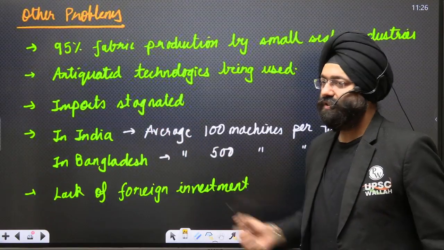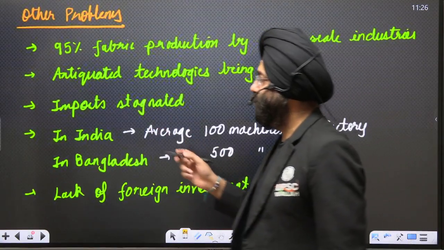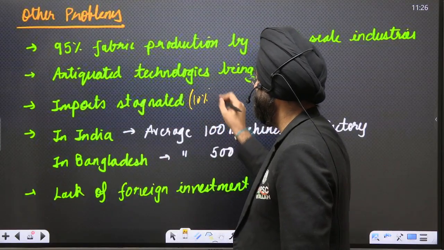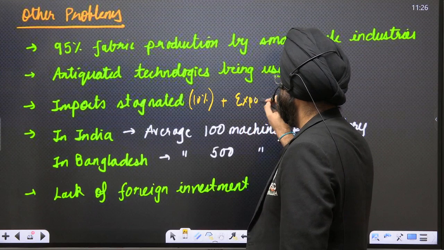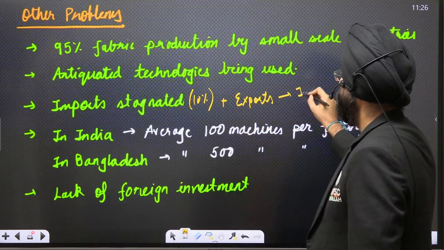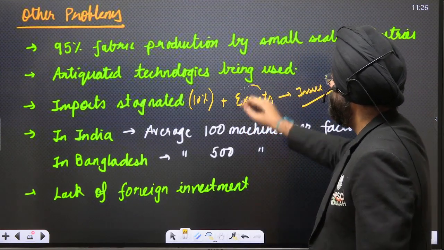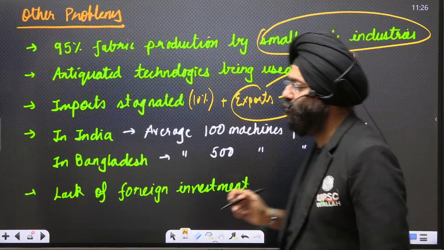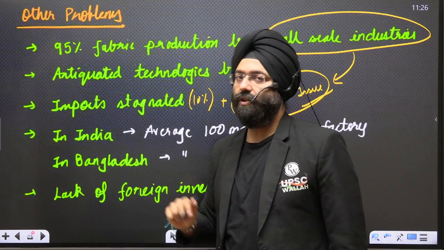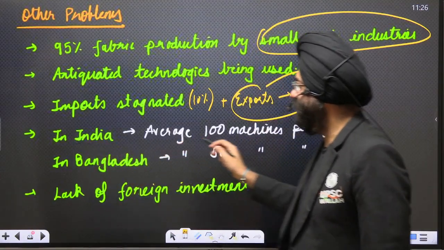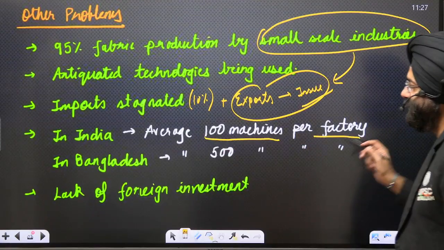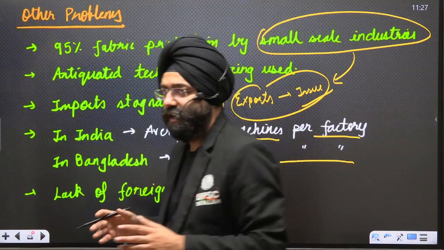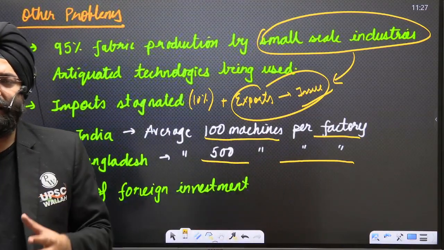Next, imports are stagnated in a way because 10% duty is being imposed, plus there is an exports issue, because the small scale industries that are producing are not matching the global standards. That is what creates an issue. In India, on average there are 100 machines per factory. In Bangladesh, there are 500 machines per factory. That means they are not small scale. They might be medium, even large scale industries in Bangladesh.